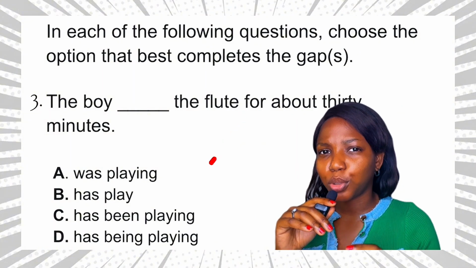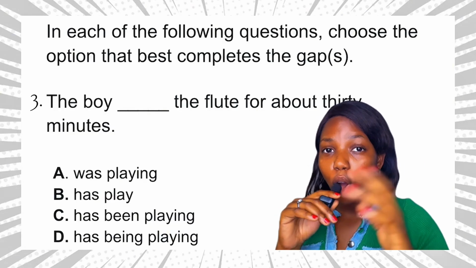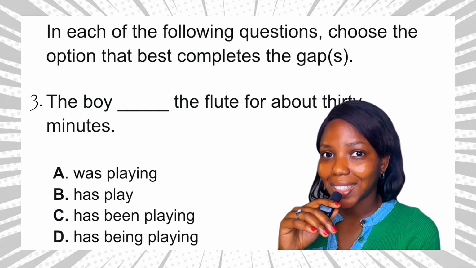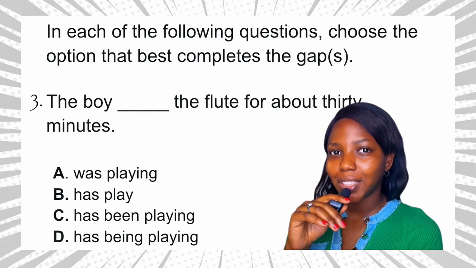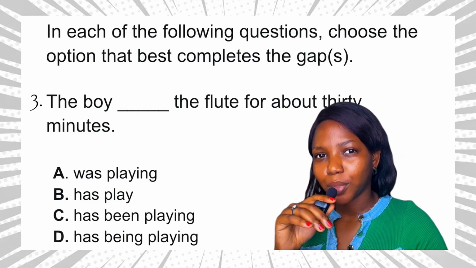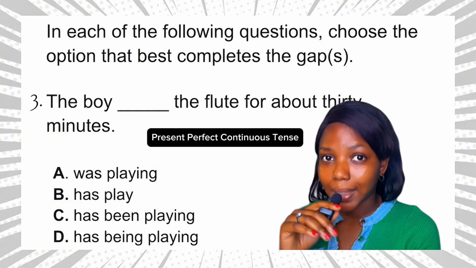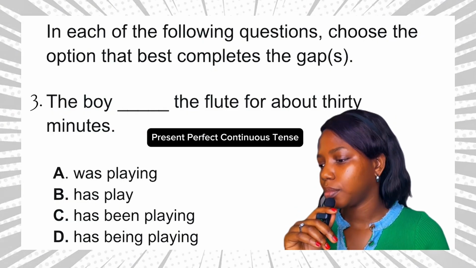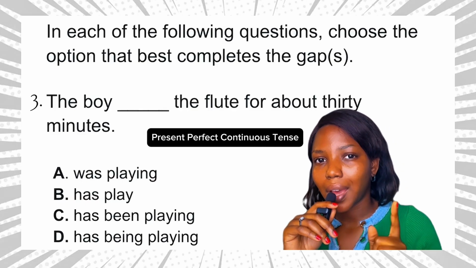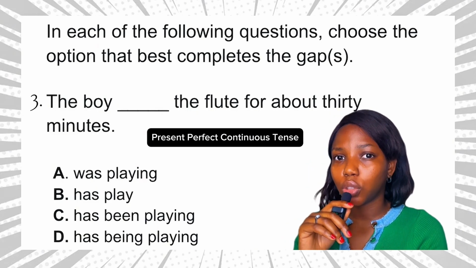Now, here is a tip I want you to note. Whenever you see for, since, all day, all week, how long, think of present perfect continuous tense, okay? So, for is introducing us to the action that started in the past and that is still continuing. So, this situation requires a present perfect continuous tense. So, let's go to the options. Now, before we even look at the options, how do we form present perfect continuous tense? Has or have plus been, B-E-E-N, plus the verb in its continuous form.